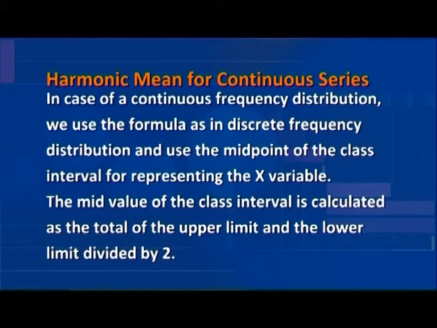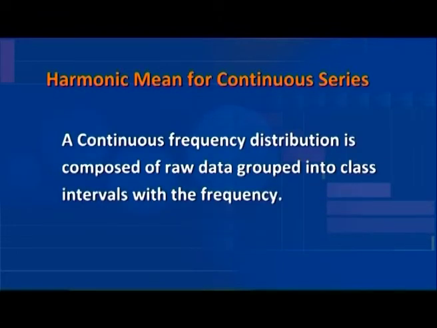The mid value of the class interval is calculated as the total of the upper limit and lower limit divided by 2. A continuous frequency distribution is composed of raw data grouped into class intervals with the frequency.